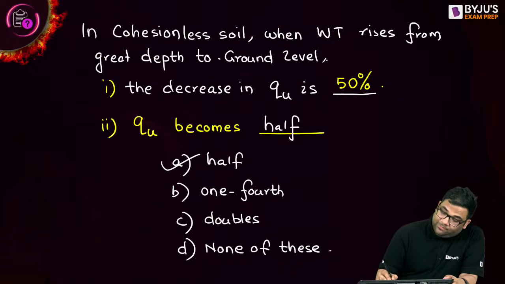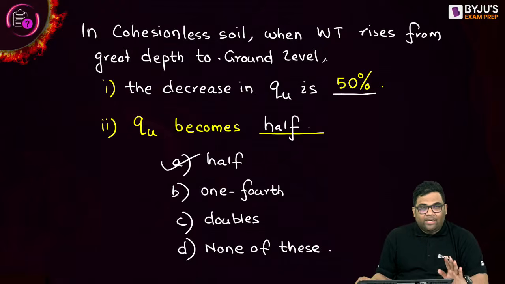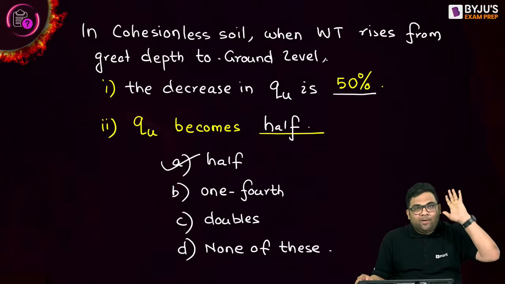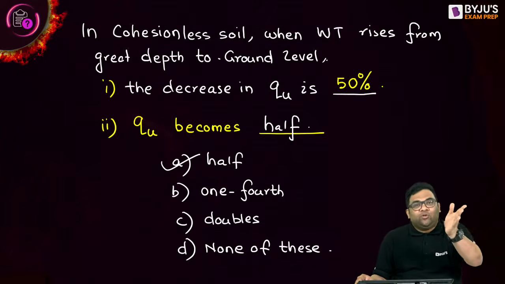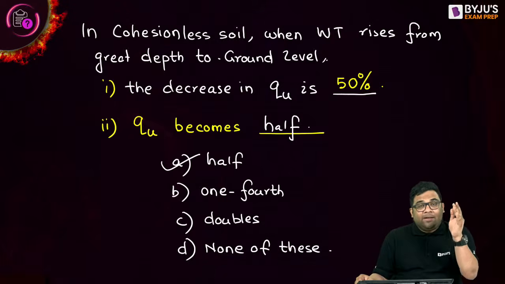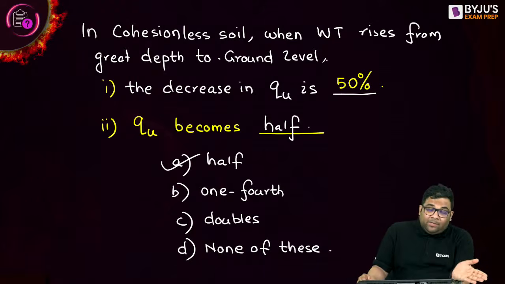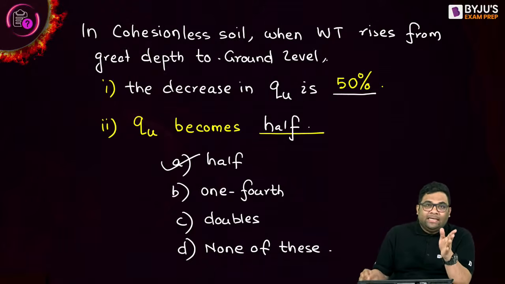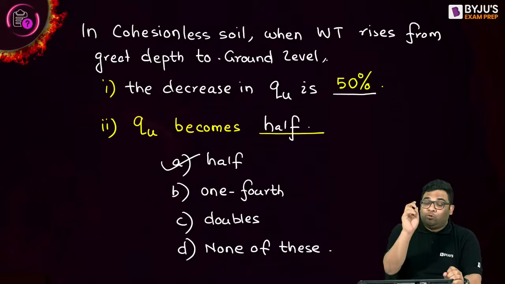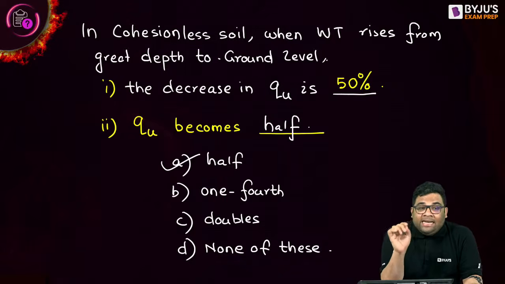So remember this concept. Water table in cohesionless soil rising from great depth to ground level, ultimate bearing capacity decreases to 50%, becomes half. And if the water table drops from ground level to great depth, then the ultimate bearing capacity becomes double. It increases by 100%. So these questions are directly asked in your examinations as 1 mark questions in GATE.